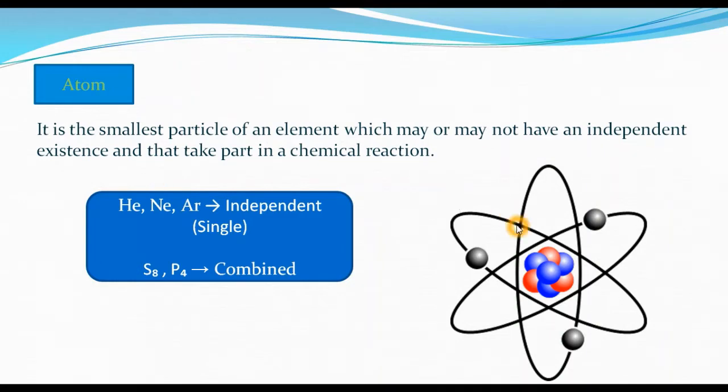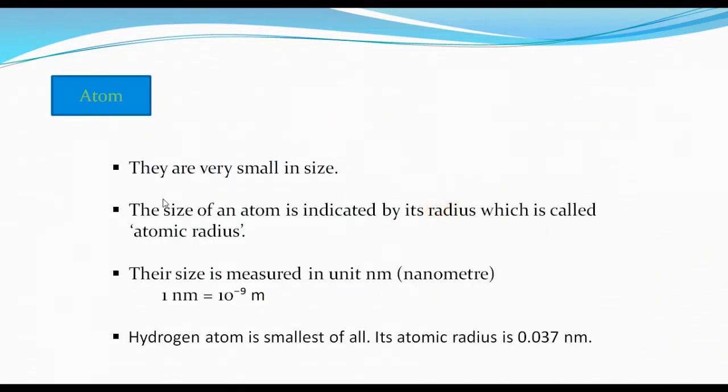This is the structure of an atom, where you can see we have electrons, protons and neutrons, with the protons and neutrons in the nucleus, and electrons revolving. And this atom is actually the smallest particle of an element. Okay, and the atoms are very small in size, very small.